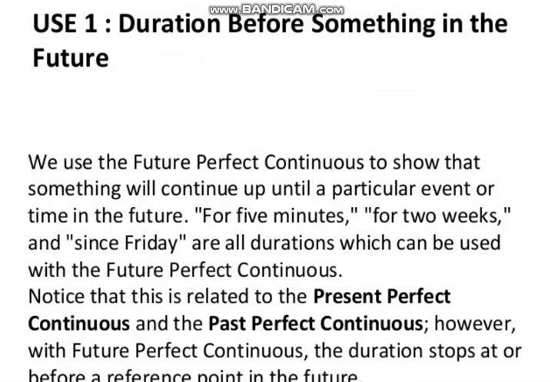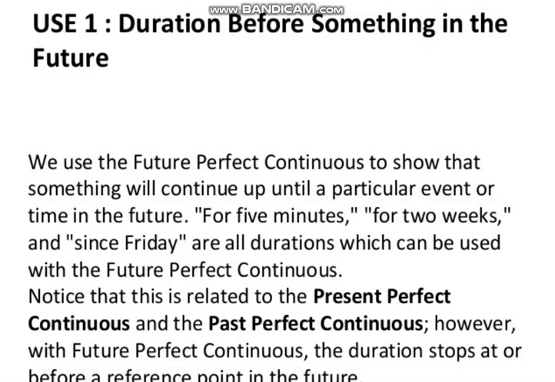Let's discuss its usage, that is, where and how we use the future perfect continuous tense. We use it for duration before something in the future, something which is going to happen in the future, so we discuss the duration before that. We use the future perfect continuous to show that something will continue up until a particular event or time in the future. Something would continue, and why? Because it goes up to a particular event and time in the future.